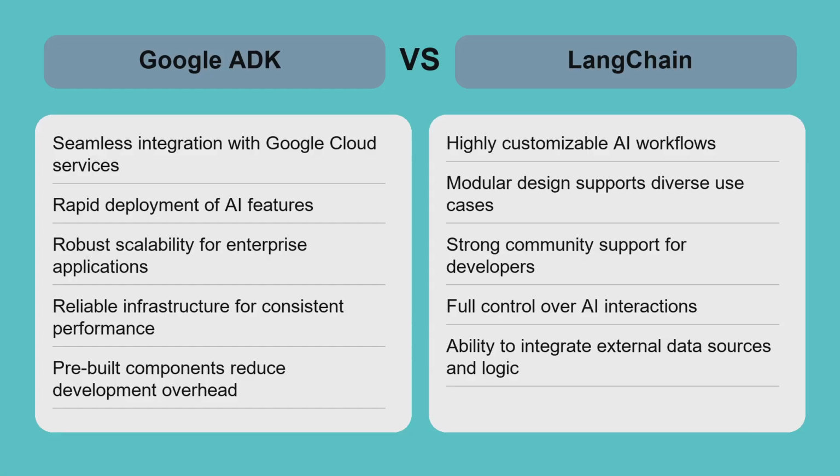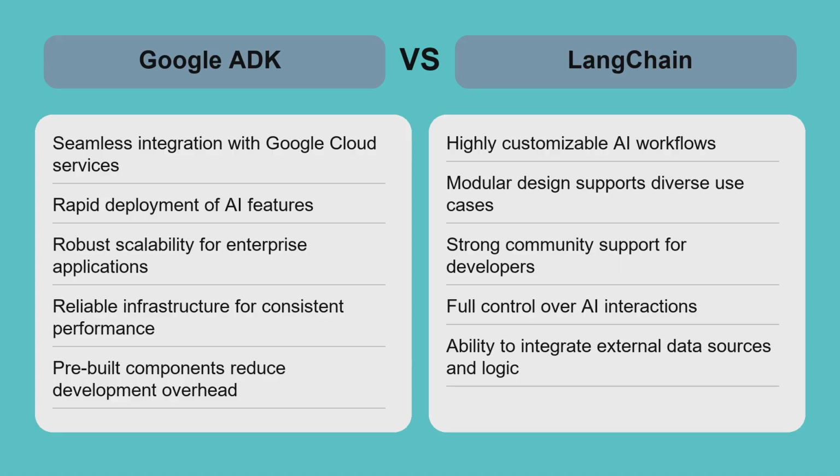Comparing Google ADK and LangChain comes down to integration versus customization. Google ADK excels in scenarios where fast deployment and reliability within the Google Cloud ecosystem are priorities, such as enterprise applications needing speech recognition or vision AI with minimal development overhead. LangChain shines when building highly tailored AI workflows that require combining language models with external data or business logic, like advanced chatbots or research tools.